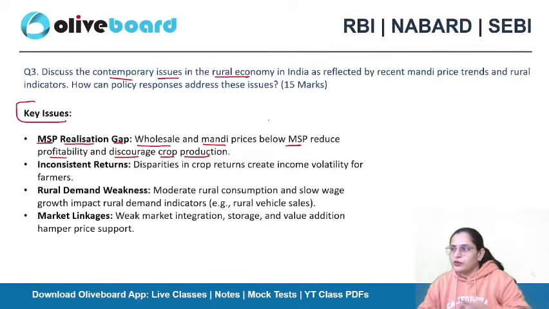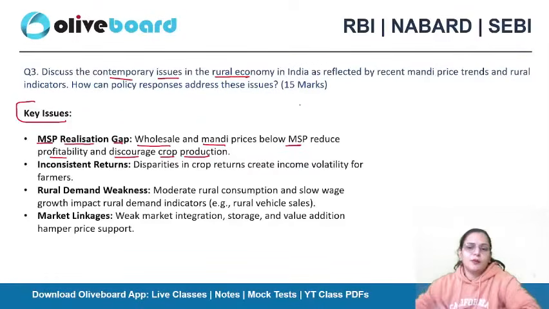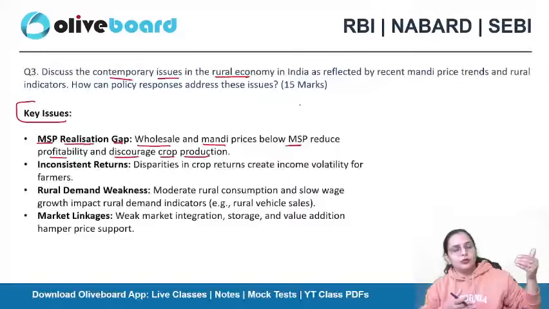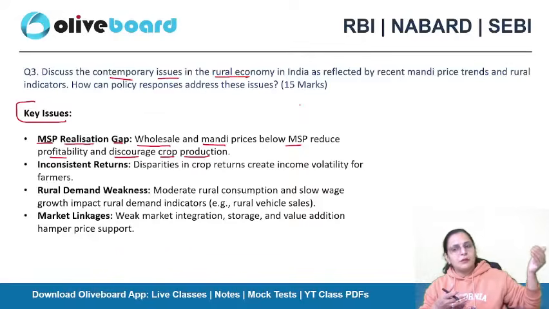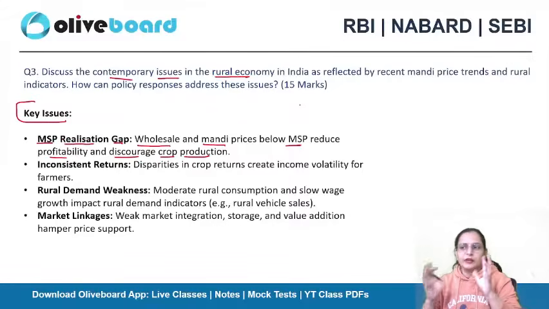Like, you are working on a specific commodity, and when you observe that you are not getting the basic amount you invested in the crop production, what will happen? You will observe that profitability has reduced, and you will not grow the same crop again. On the one hand, we are asking for 100% procurement for farmers so that we become Atmanirbhar in pulses production and self-sufficient in soybean production. On the other hand, the market and mandi trends are different. So definitely the farmers will be in a state of confusion, like, what to do now?